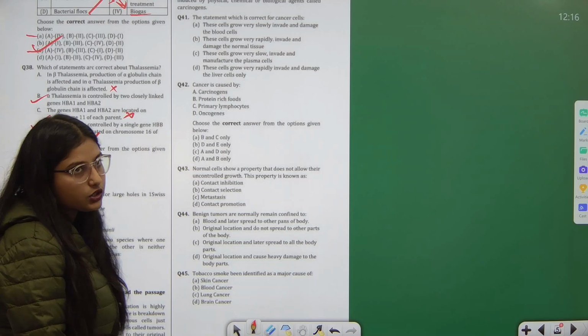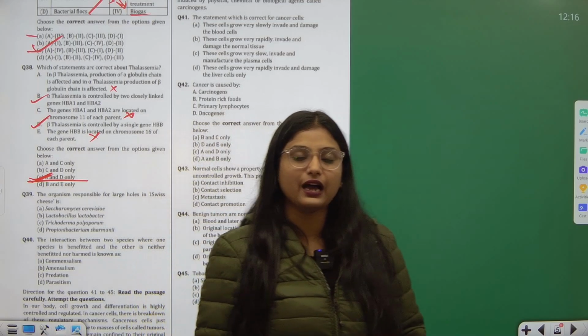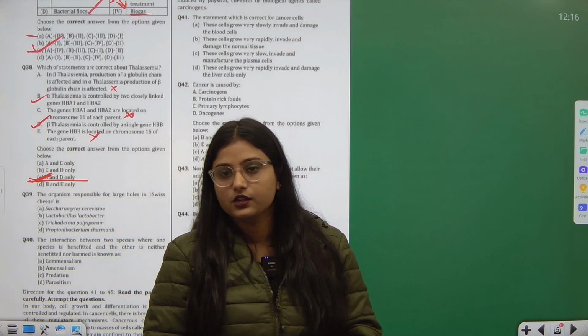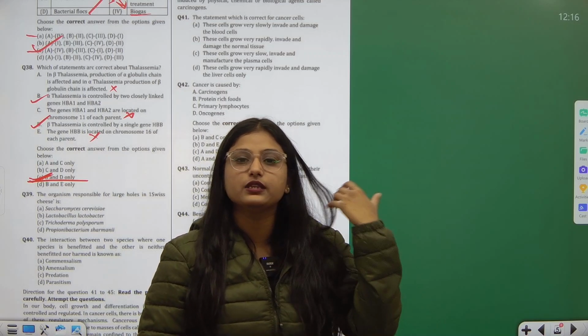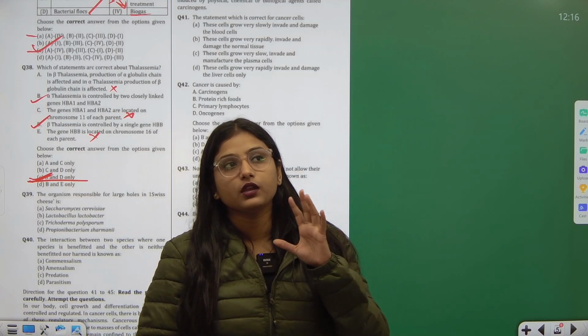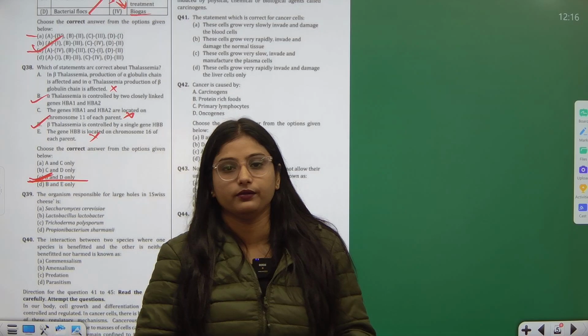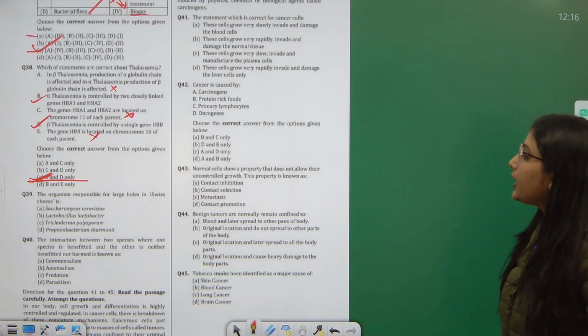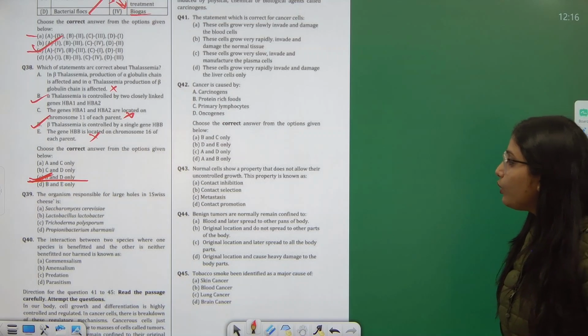This is a total conceptual and factual question. You will have to learn the types of genes and which chromosome they are present on. Here we can do nothing by using our mind. If you know, you know; if you do not, you cannot. That's the thing. Okay. Question number 39, the organism responsible for large holes in Swiss cheese.